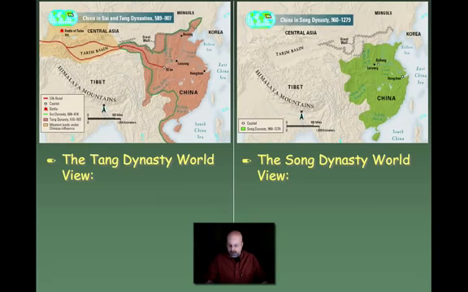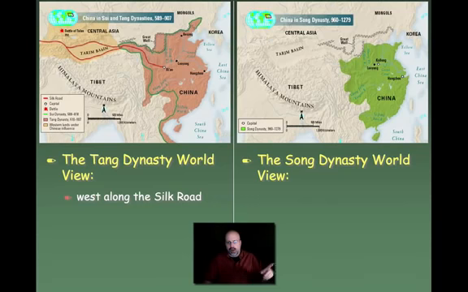So the Tang dynasty worldview was essentially west along the Silk Road. So people in the Tang dynasty looked towards the west. They encouraged trade. They encouraged the migration of people from other places that come along the Silk Road. This is a time period where Buddhism will come to China, Islam will eventually come to China.